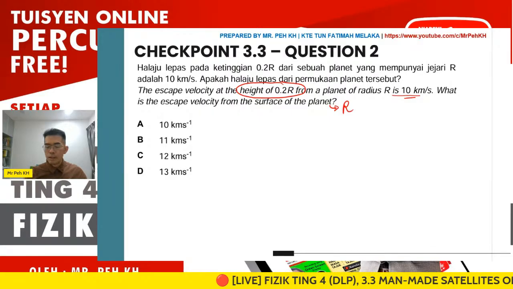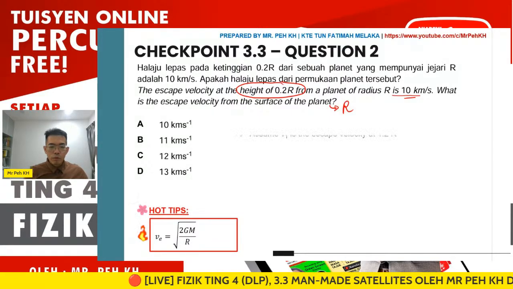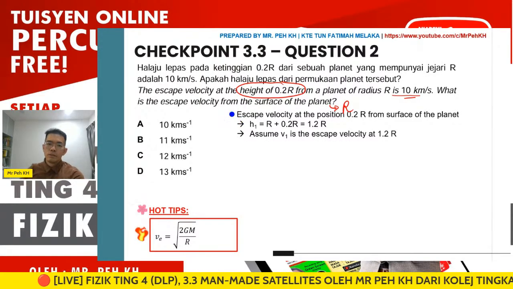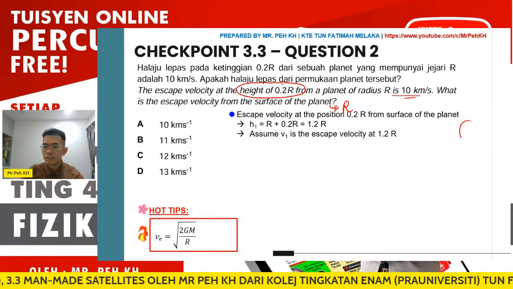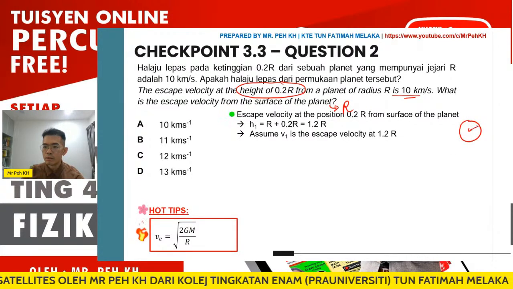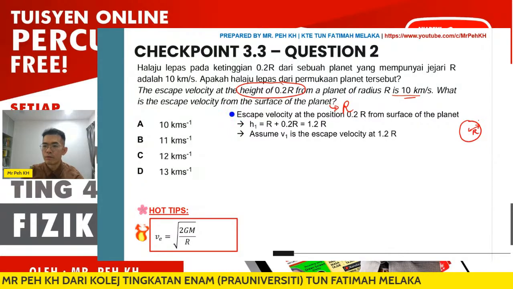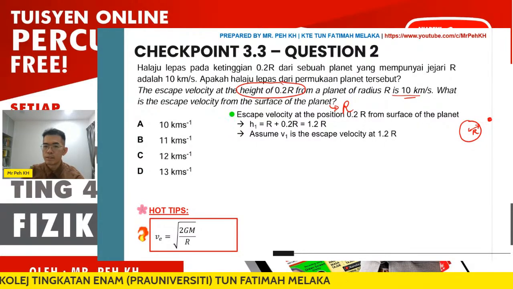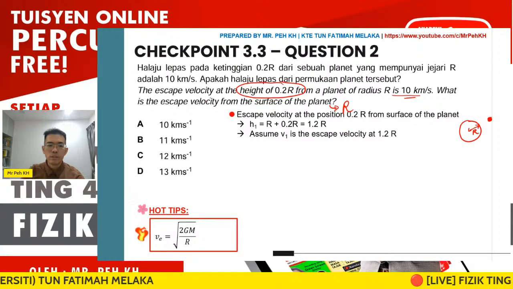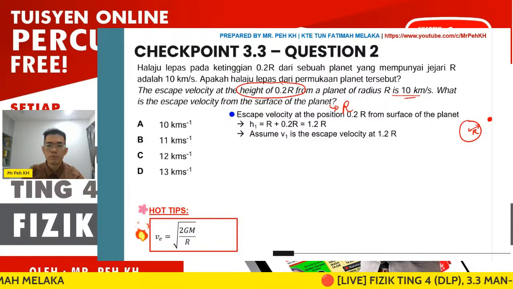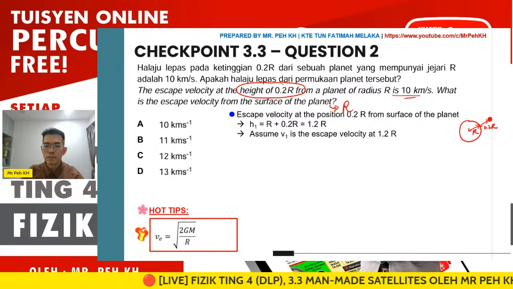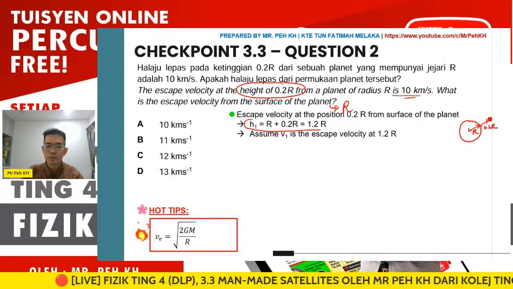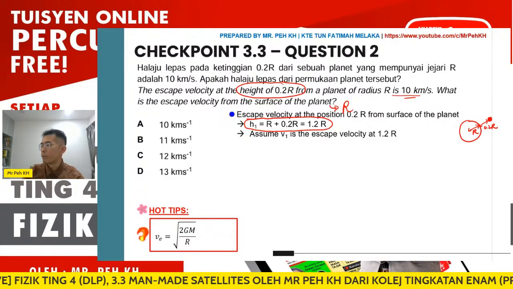So we are using this formula. First, the escape velocity at the position of 0.2 r. Here, this is the planet with radius r, and the object is at here. You see the escape velocity at this point will be at 0.2 r above the surface, so the total distance here will be 1.2 r.